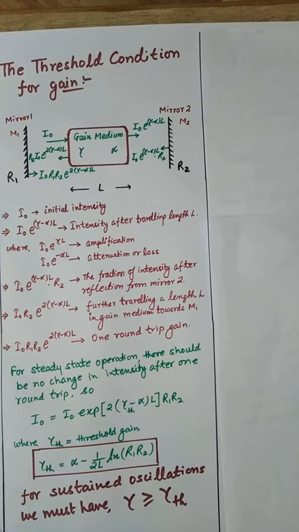All these losses are incorporated in this coefficient alpha. Notice we have gain coefficient gamma and loss, or attenuation, coefficient alpha.